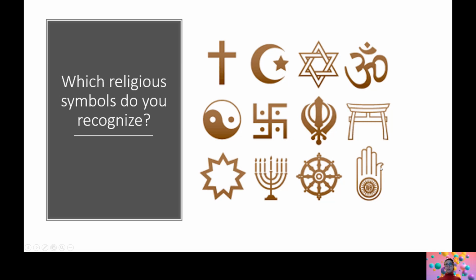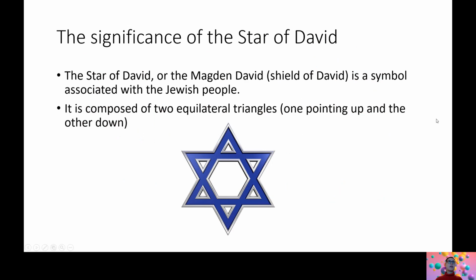This is the Buddhist symbol. And here's another Buddhist symbol. And this is what we're studying today, which is the Star of David. These 2 triangles looped into each other. So, what is the significance of the Star of David?